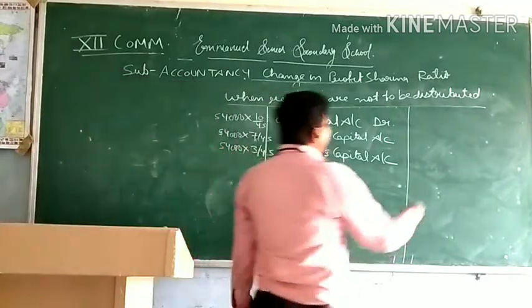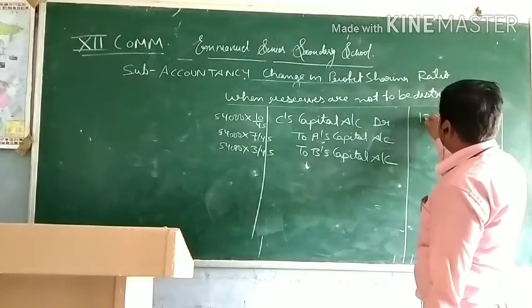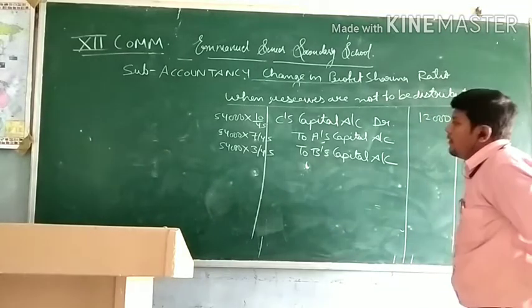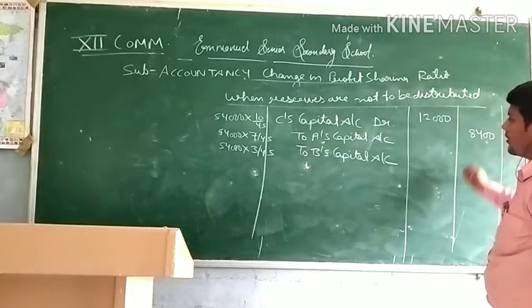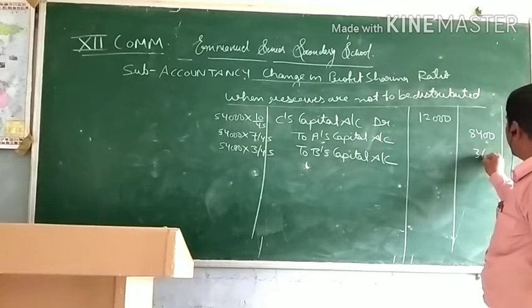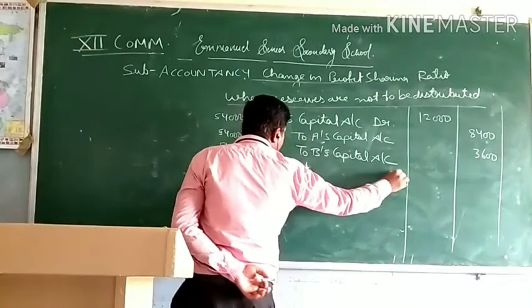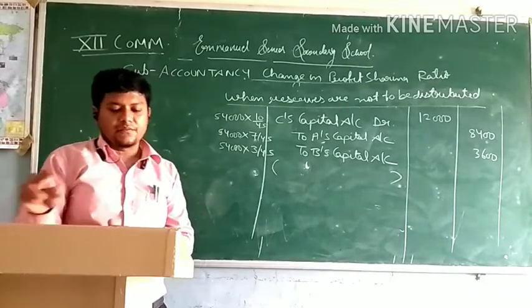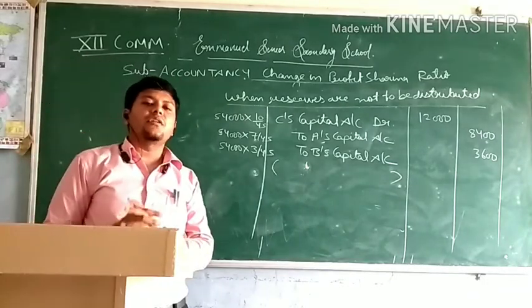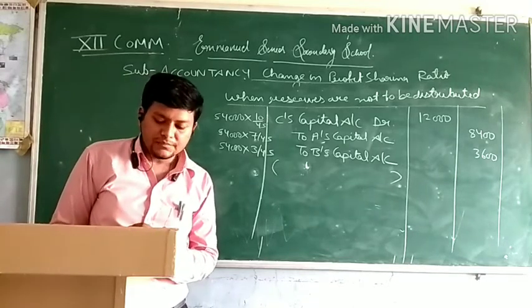So it will be 12,000, and 8,400, and 3 upon 45, 3,600, being adjustment entry passed for reserve, general reserve. In this way we do the question when partners do not want to distribute the reserve.